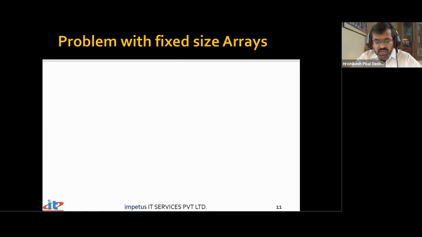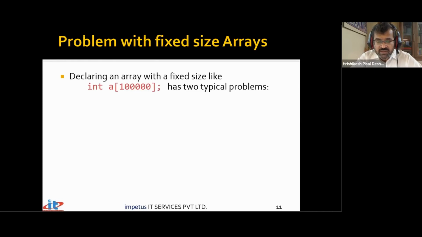The most difficult aspect while creating an array, although arrays are created very quickly and it's a very efficient implementation, is that the biggest problem for anybody who wants to define an array is to identify what should be the size of the array. That's a big question for every developer. How big an array should I define? So when you declare an array of fixed size, so I say int of 1 lakh.